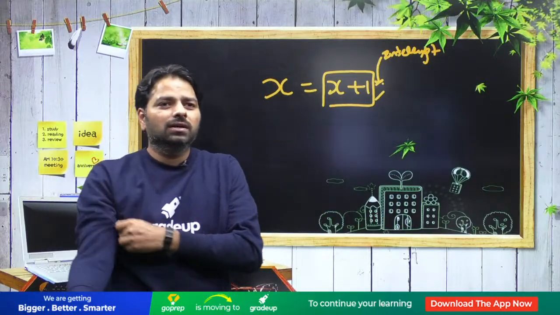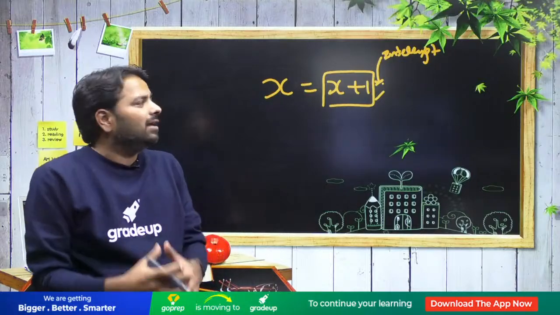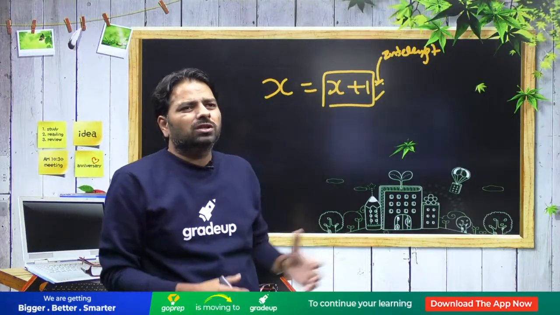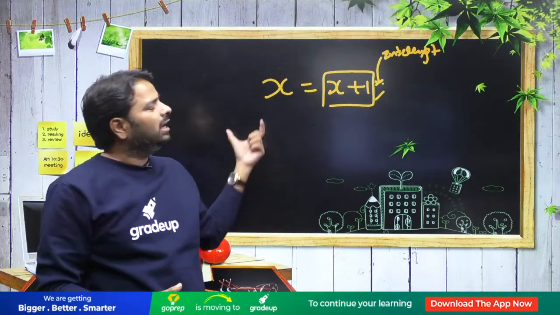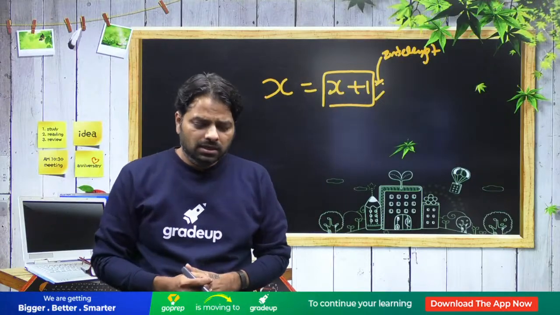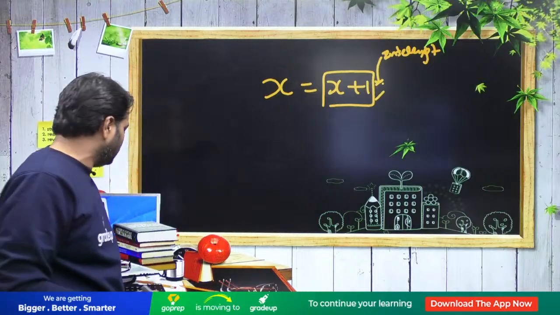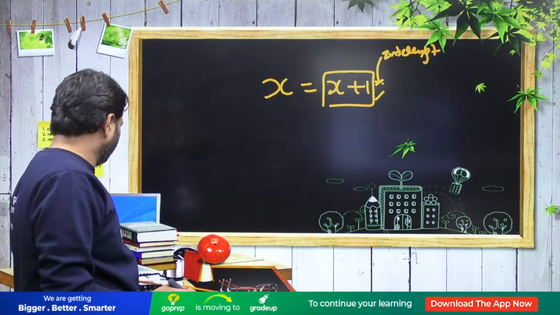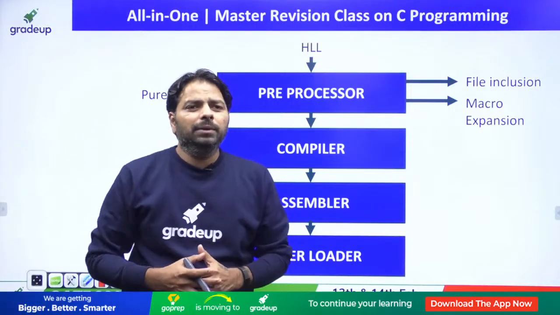Everybody agree on this point? In operating systems this is going to be important. When you go to the machine level, this x plus 1 is going to be operated using the ALU, an arithmetic operation, and you need a move instruction to move the data from here to here. So we are dealing with three things in parallel. Yes, you got what I'm trying to say. Fine, where do we go? Let me talk about it.